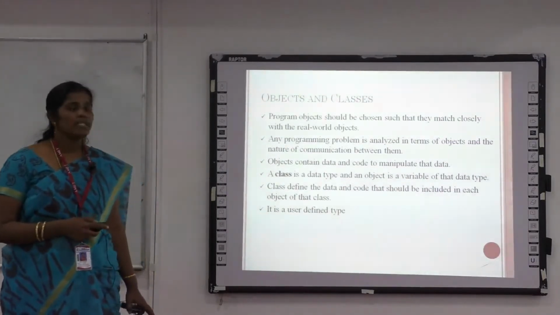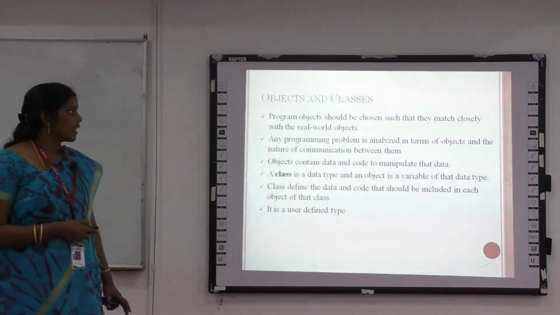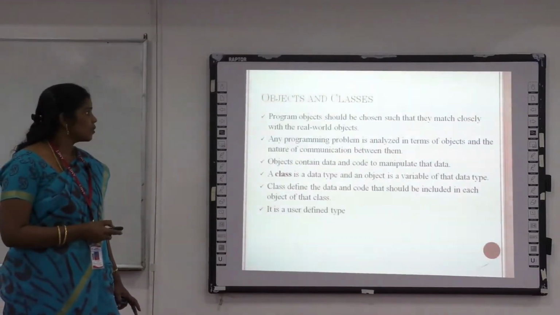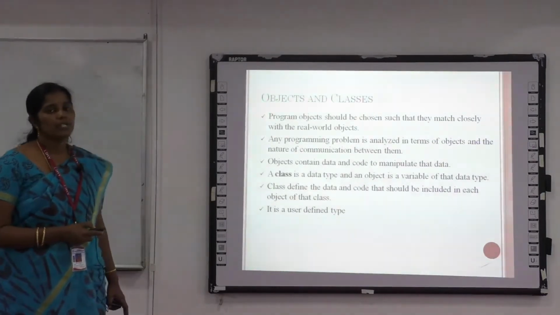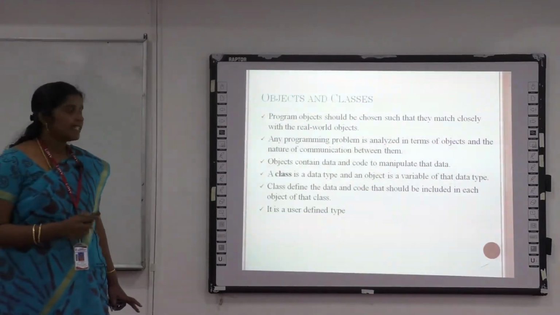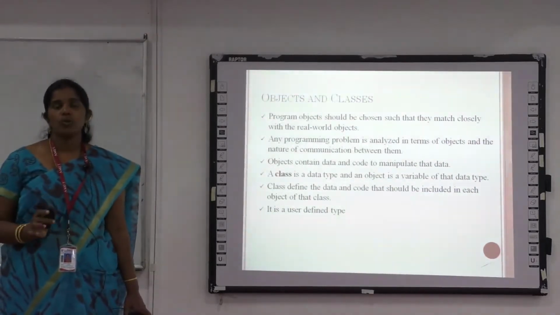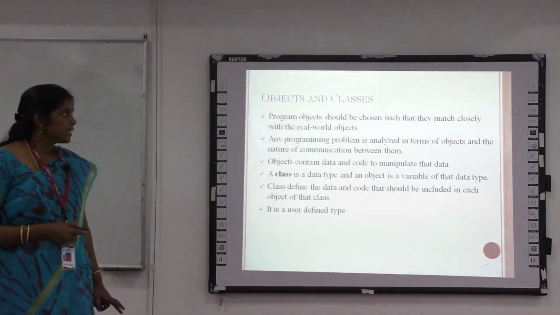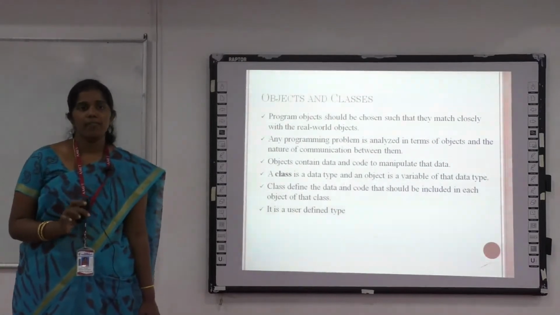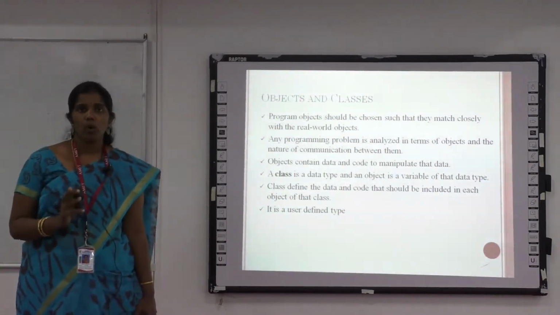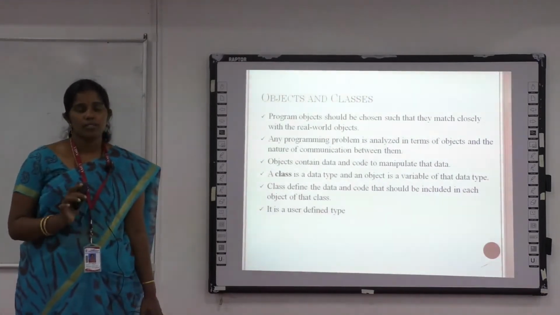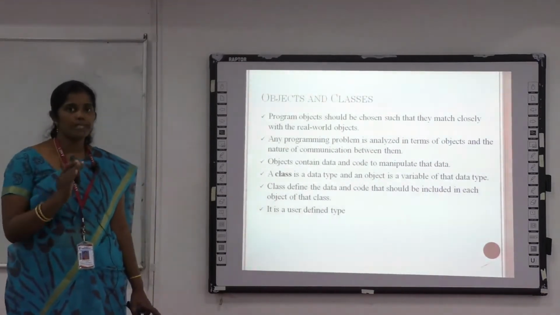What does class mean? The object can contain the data and code to manipulate the particular data. So the object represents the real world entity which contains the data and code to manipulate that data. Then the class is a type of data which is specified by the user. For example, apple, orange, mango are the objects. These objects belong to the particular class fruits. So we can differentiate the object and the class.